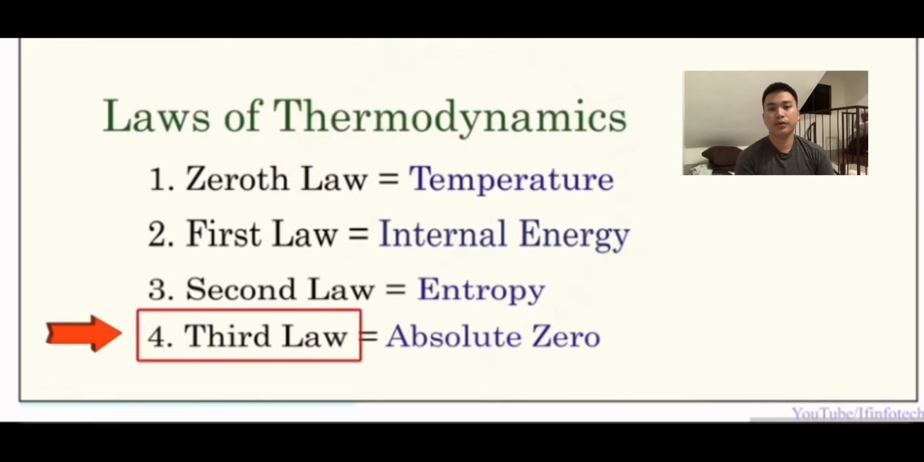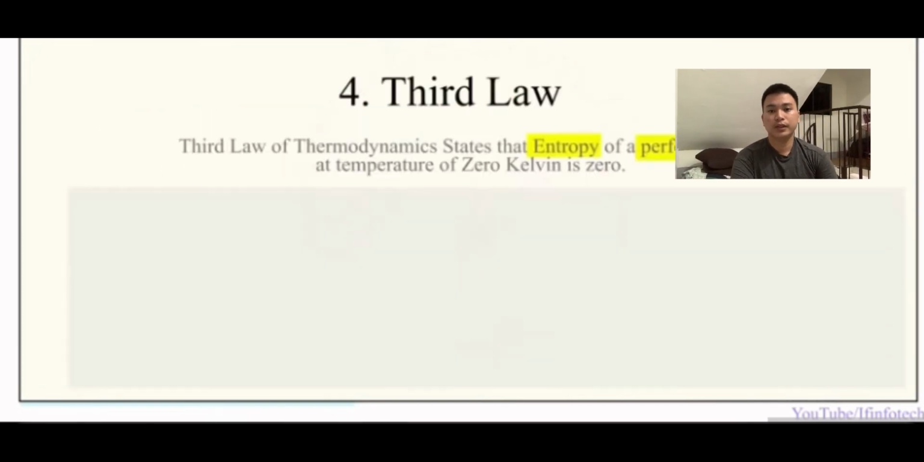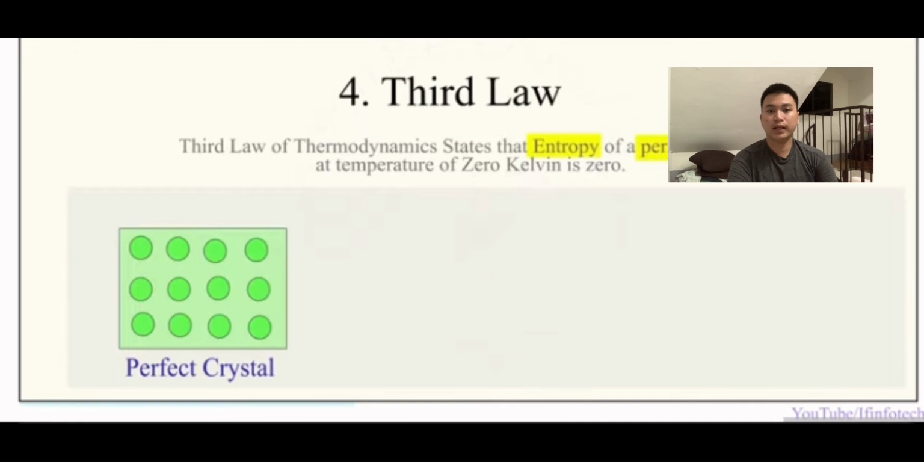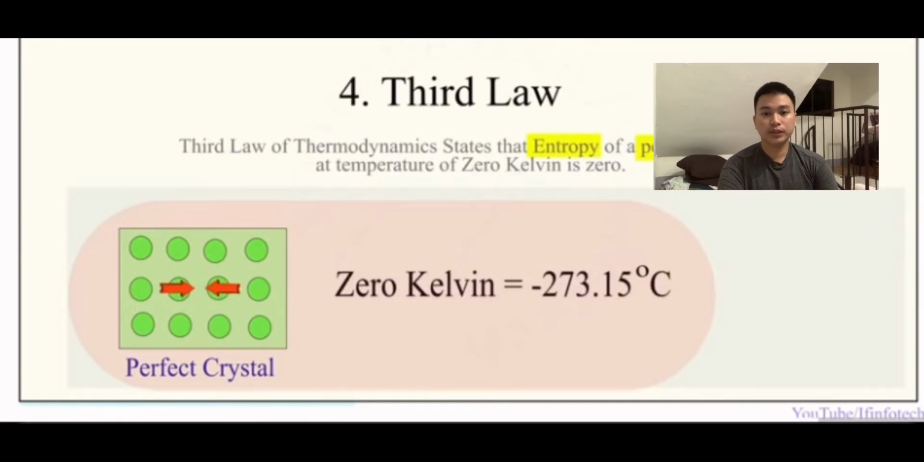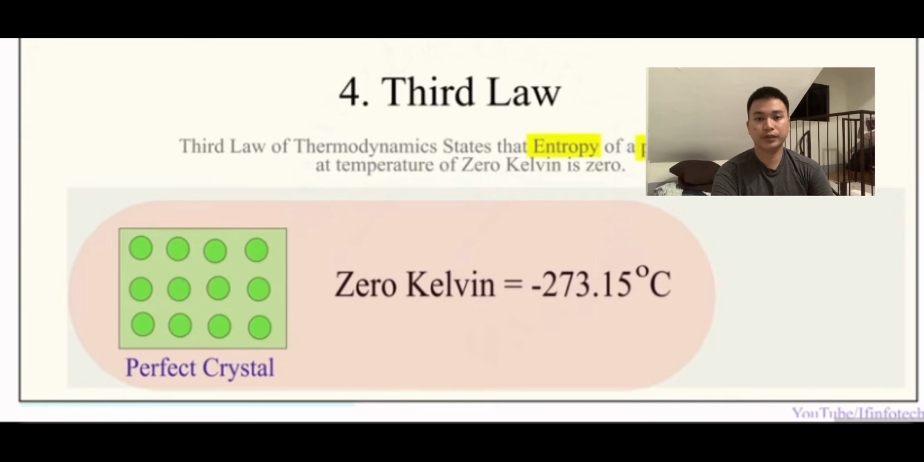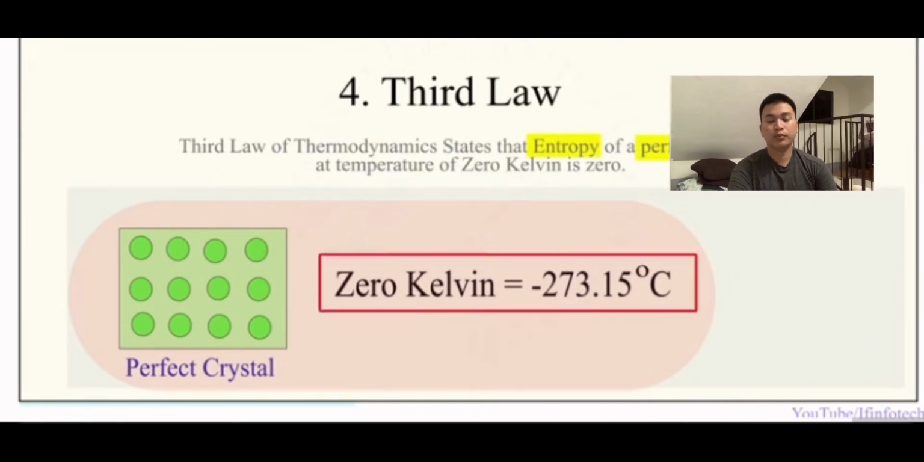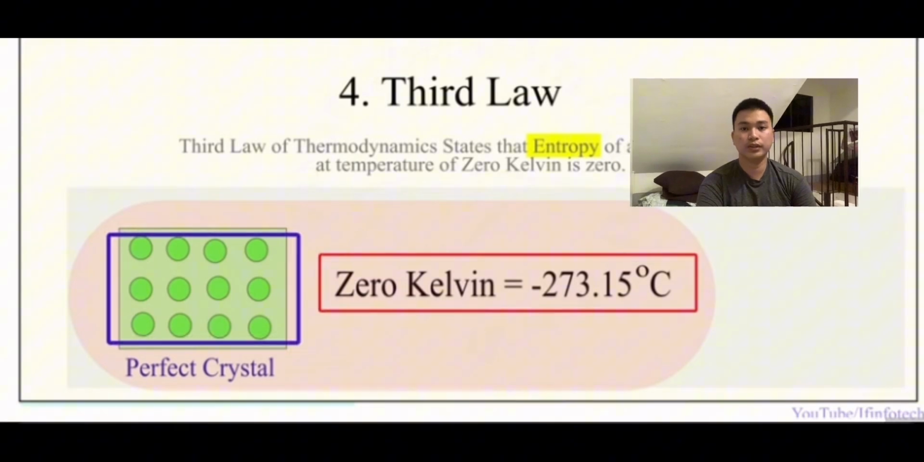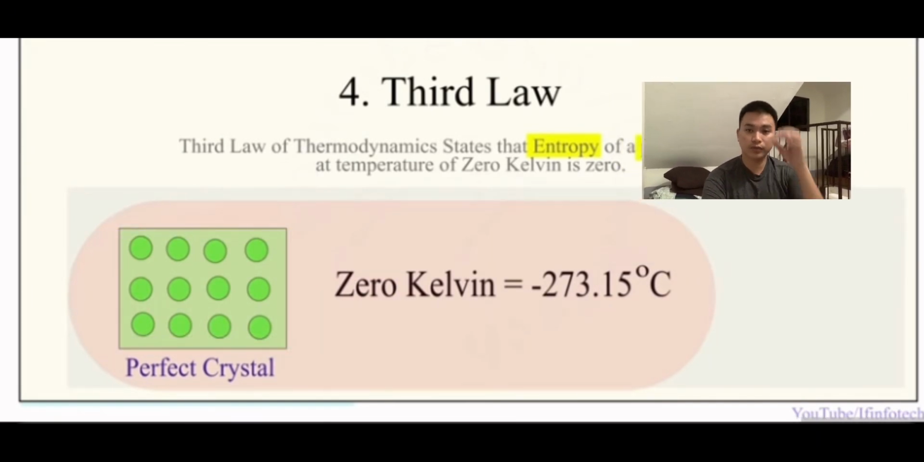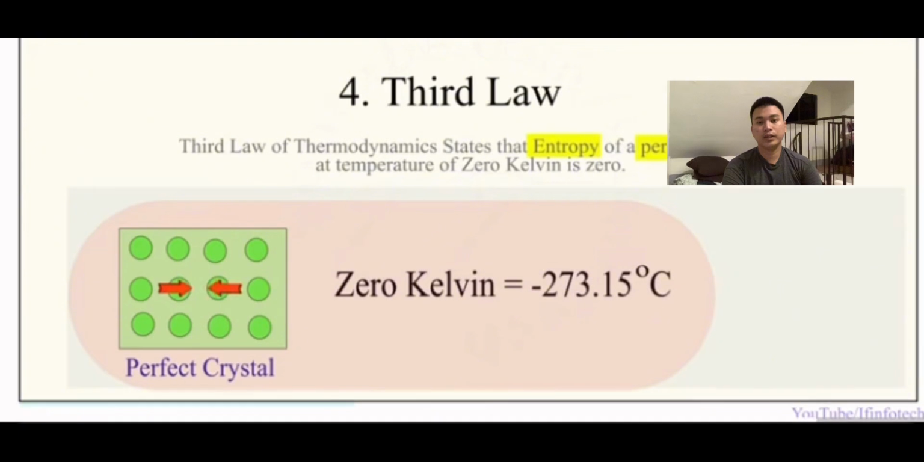Fourth is the third law of thermodynamics. The entropy of a perfect crystal at absolute zero temperature is zero. Absolute zero is the lowest possible temperature, 0 Kelvin or negative 273.15 degrees Celsius. At this temperature, all molecular motion ceases and the system is perfectly ordered. Therefore, its entropy is zero.